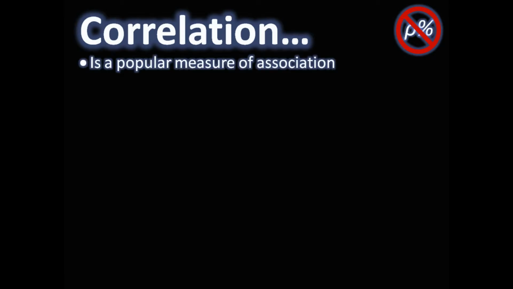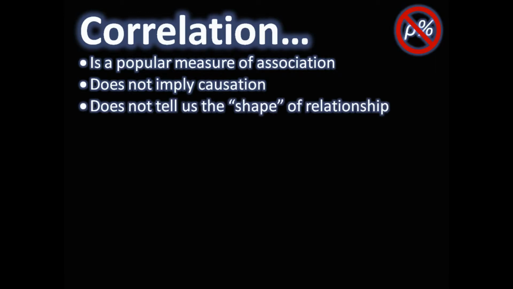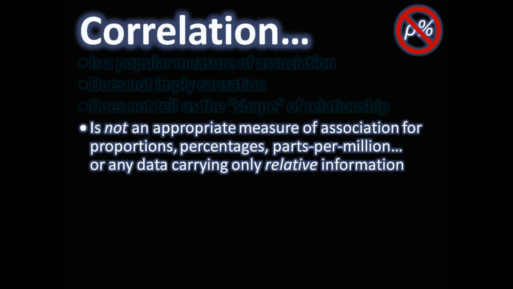You probably already know that correlation between two sets of measurements doesn't imply that one causes the other. And you also probably know that the correlation between two sets of measurements doesn't tell us the shape of the relationship between the measurements. Here we're going to give another caution about correlation by showing that it is not an appropriate measure of association for percentages, proportions, parts per million, or any values that carry only relative information.